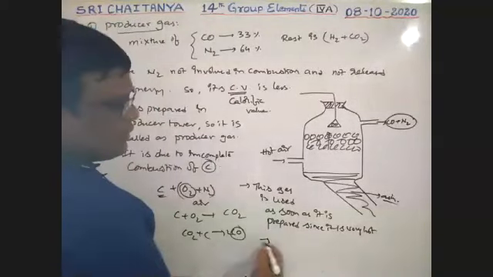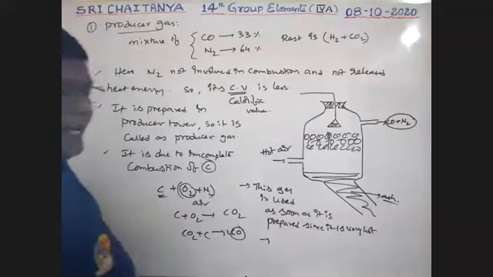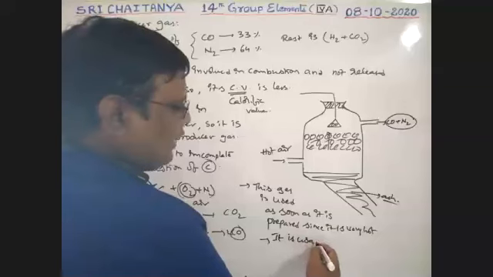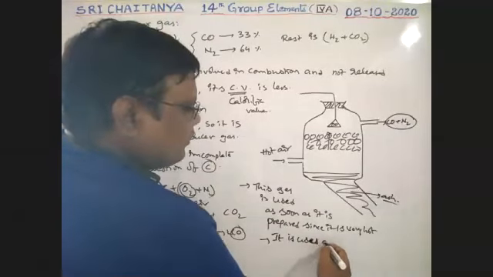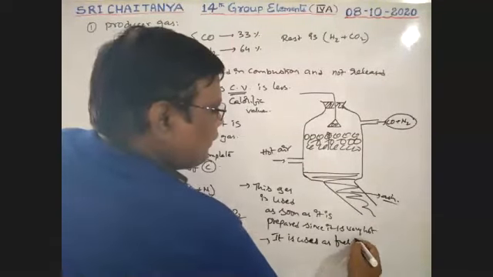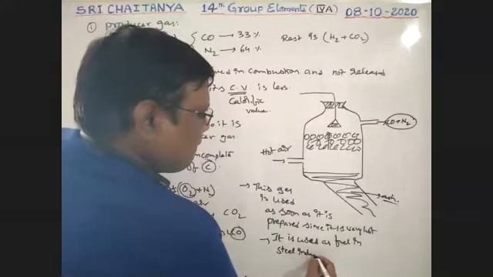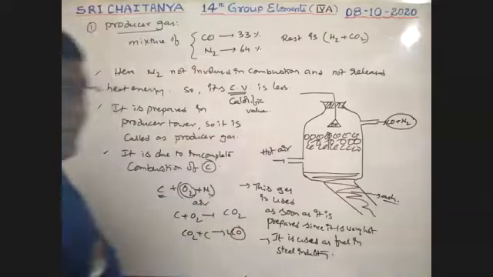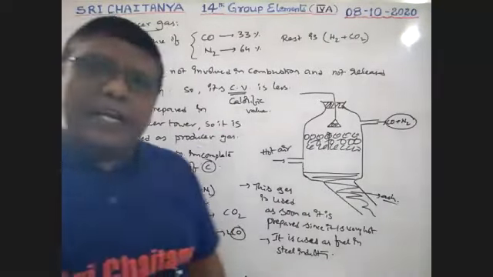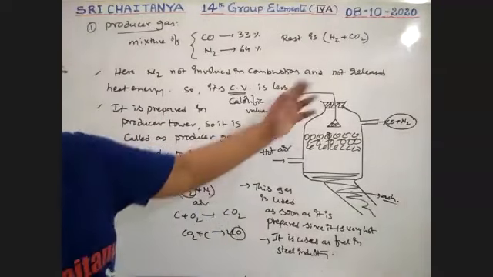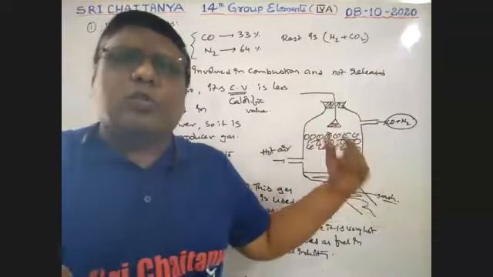Next, uses. It is used as a fuel in the steel industry, and this is very important. You add coke simultaneously through the hopper.